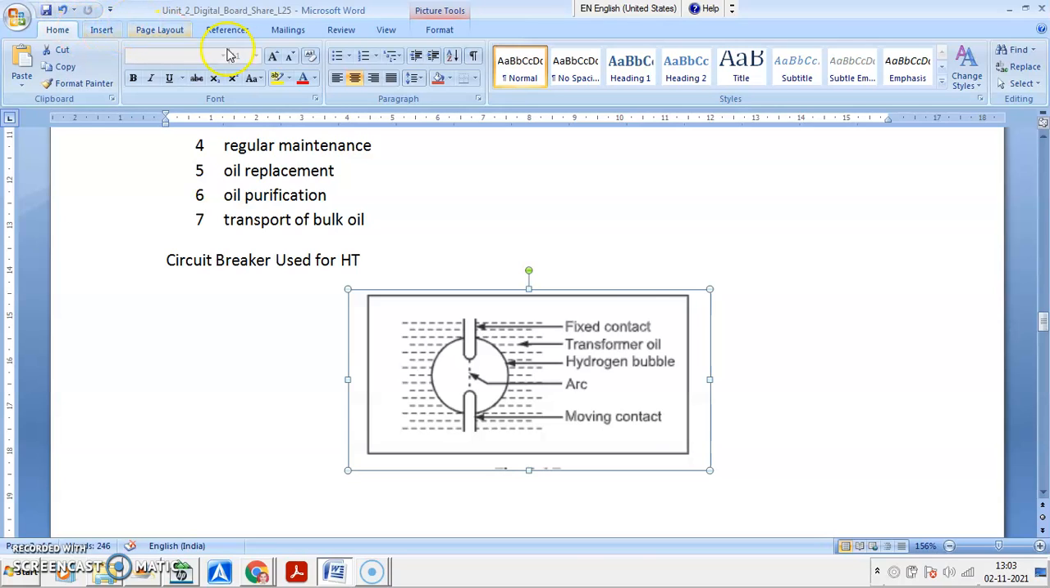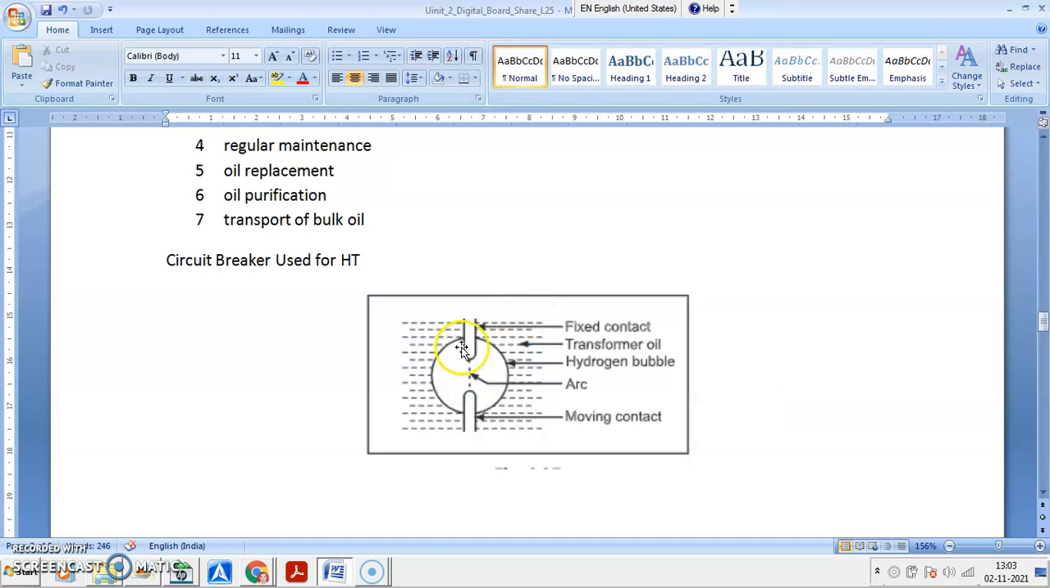So normally this is what the diagram is showing you. This is particularly an arc. Inside the circuit breaker contacts are separated. This is fixed contact, this is moving contact, arc gets struck in between this, and you are having the transformer oil filled inside the chamber. And you can see the hydrogen bubble or hydrogen gas is surrounding the arc, so it is cooling the arc.